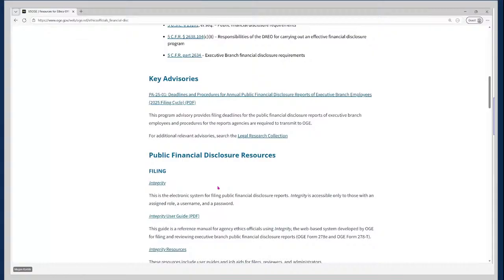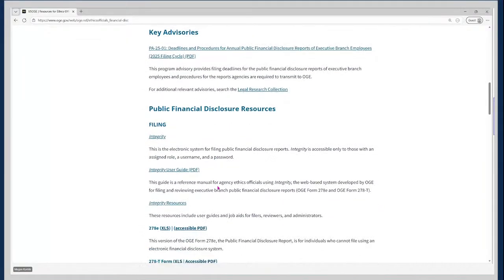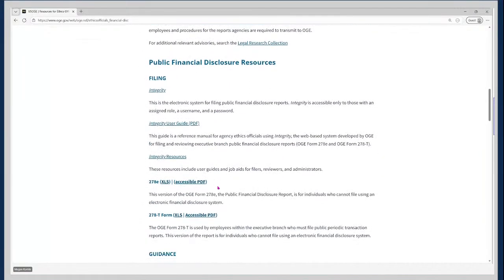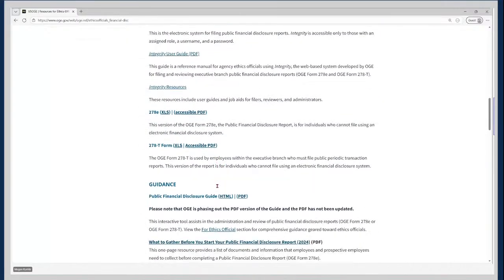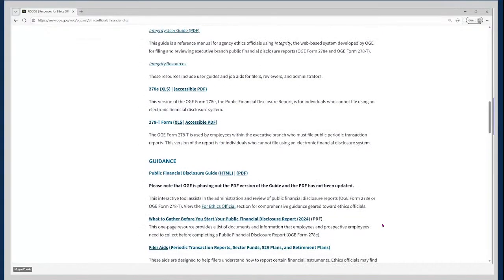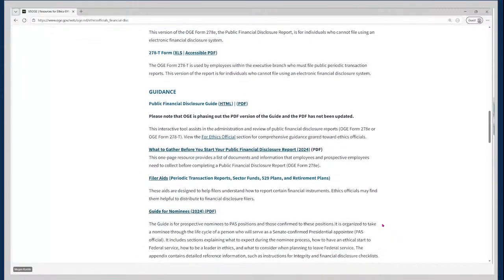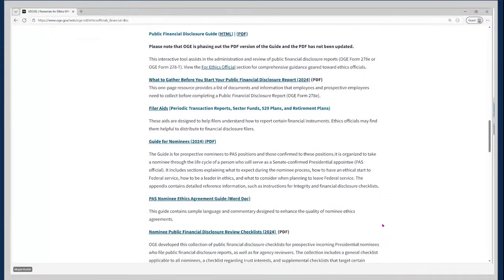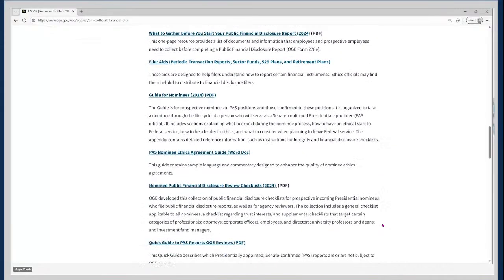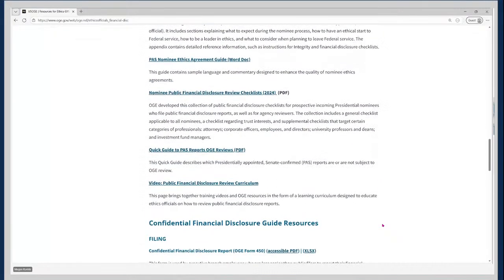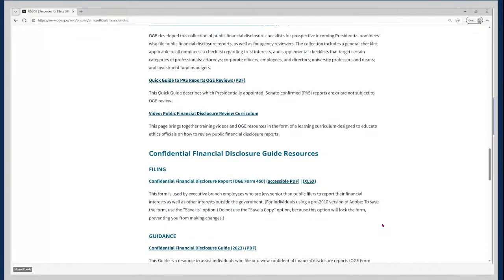And I'm going to scroll as slowly as possible, not to make us all dizzy. But this is a rather long page because we have a lot of resources on here. Again, more resources.